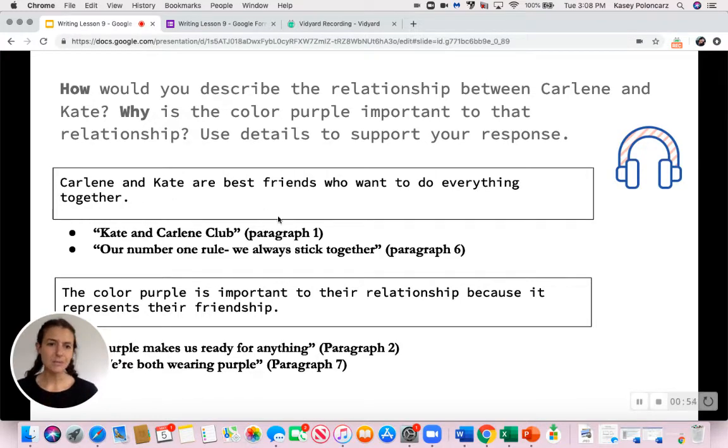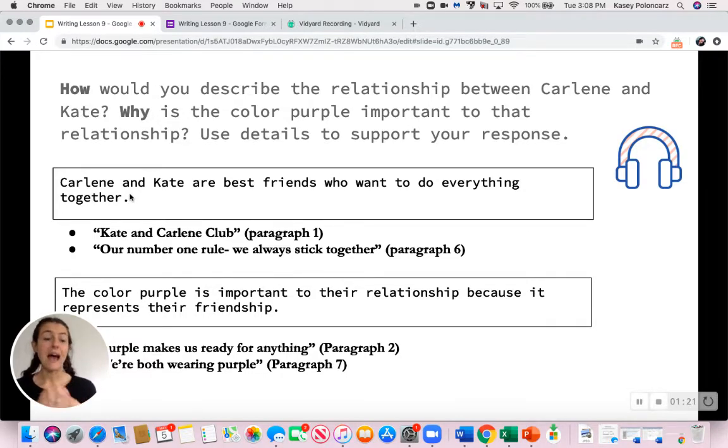Now, what goes into my box? Everybody should be saying topic sentence. Yeah, in my box, I have my topic sentence, and then my bullets are my evidence. So for this question, I'm focusing on the first question only. How would you describe the relationship between Carlene and Kate? I have my topic sentence, which is my restate and my answer. Carlene and Kate are best friends who want to do everything together.